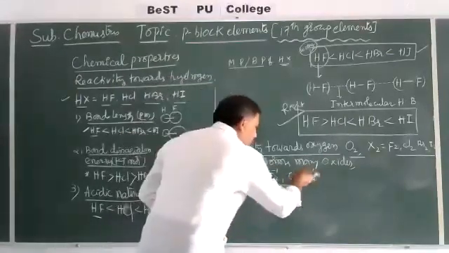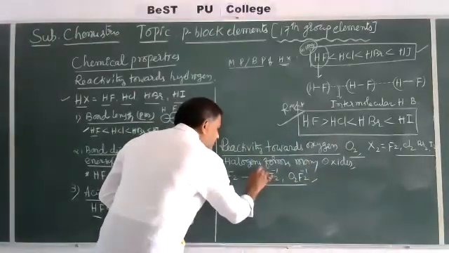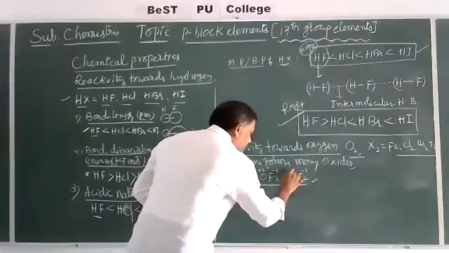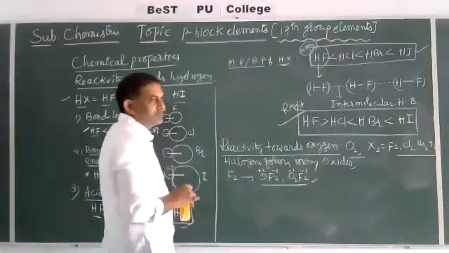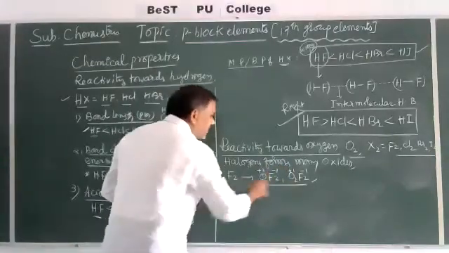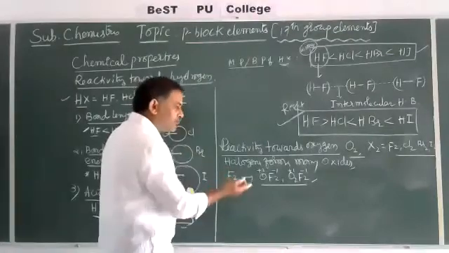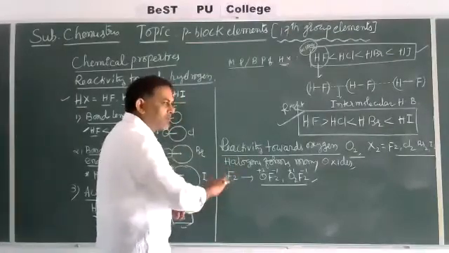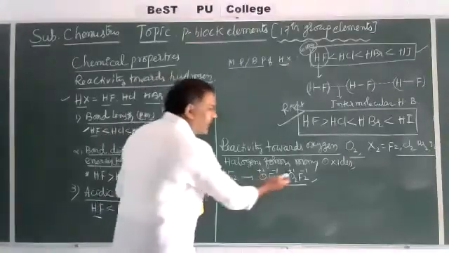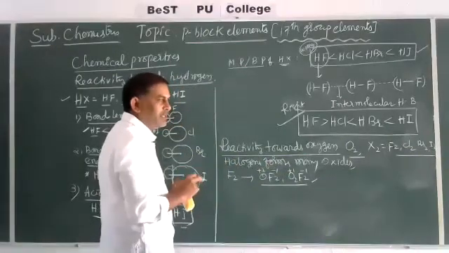Fluorine always has the -1 oxidation state. Now in OF2 the oxygen oxidation state is +2. In O2F2 the oxygen oxidation state is +1. So oxygen exhibits different variable oxidation states, -2, -1, +1, +2, already explained to you, whereas fluorine shows only one oxidation state, that is -1.